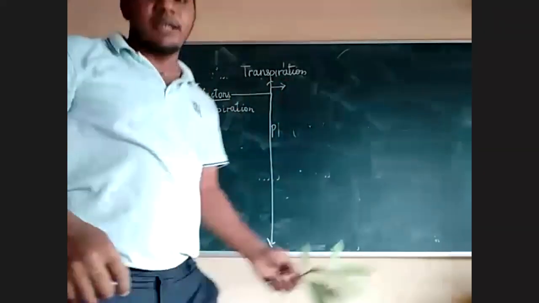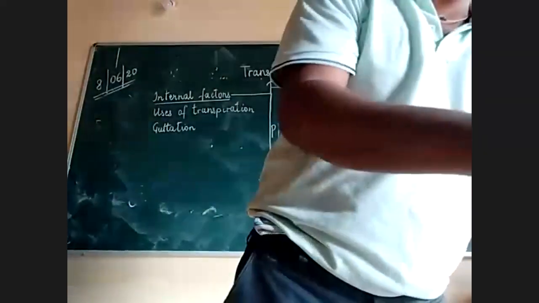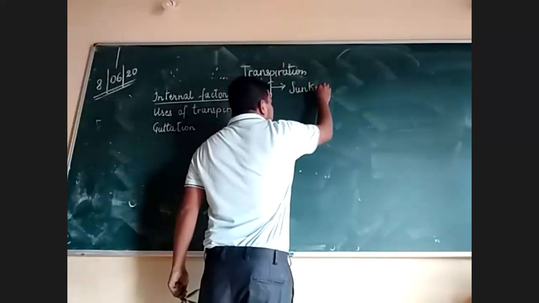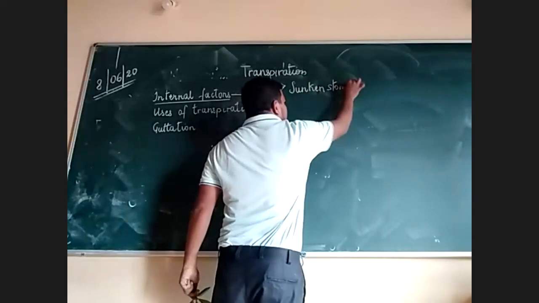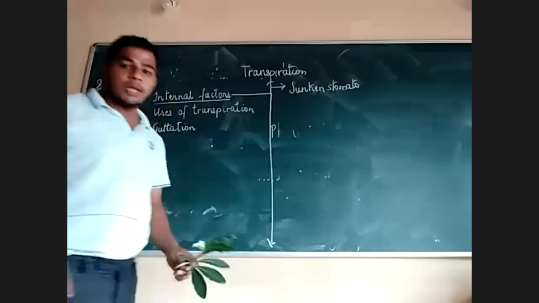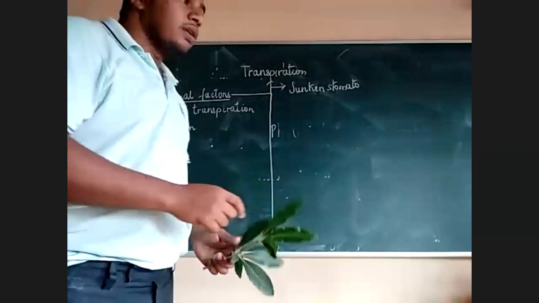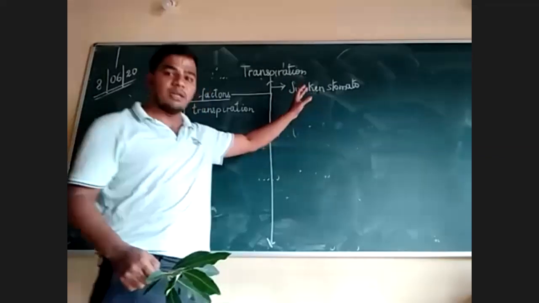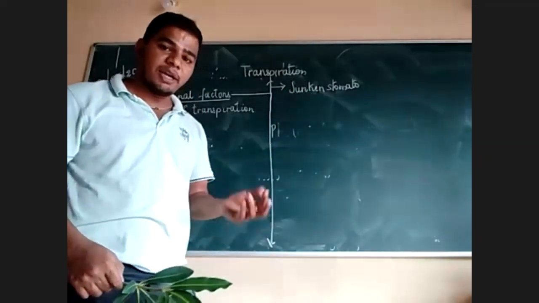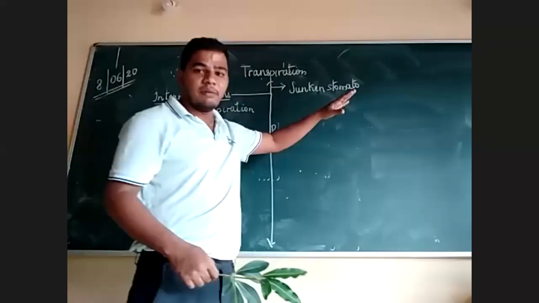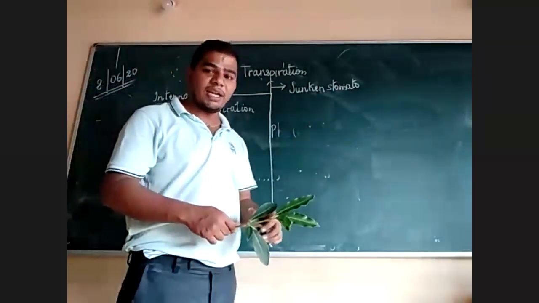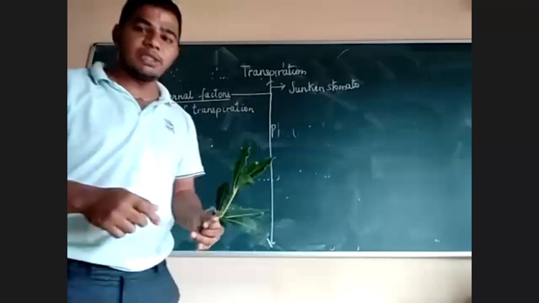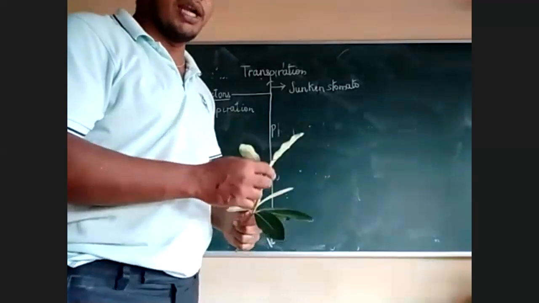The first internal factor is sunken stomata. Okay. Now what happens when the stomata is sunken? See, gases can enter from any direction. Even if the stomata is sunken, the carbon dioxide required for photosynthesis can enter and oxygen can come out. But what happens? The stomata will not get exposed to the sun.